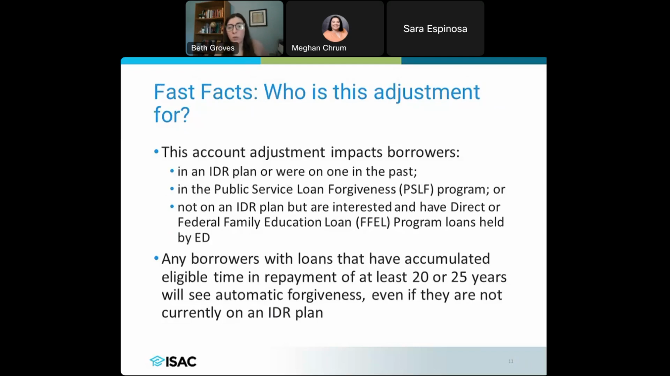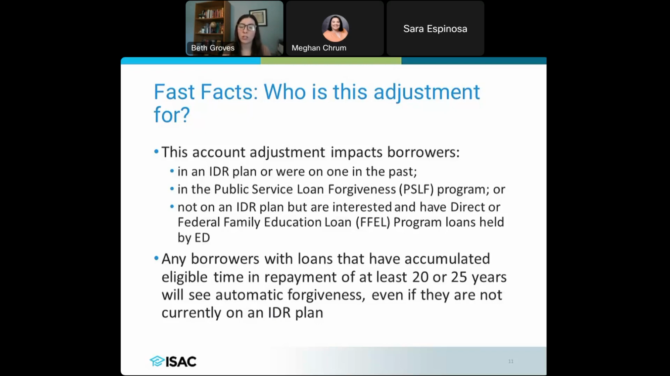So who is it for? It's going to affect several different people. This is going to affect someone who's in an IDR plan, or maybe they were on one in the past, somebody who is pursuing public service loan forgiveness or PSLF. They are planning to pursue that avenue. You're going to see a little bit later how those two things affect each other. Or it's also somebody, like I said before, it doesn't matter if you were on an IDR or not. If you're not on an IDR plan, but you're interested in being on one, and you have FFEL loans, direct loans, or the direct loans or the FFEL loans that are held by the Department of Ed.